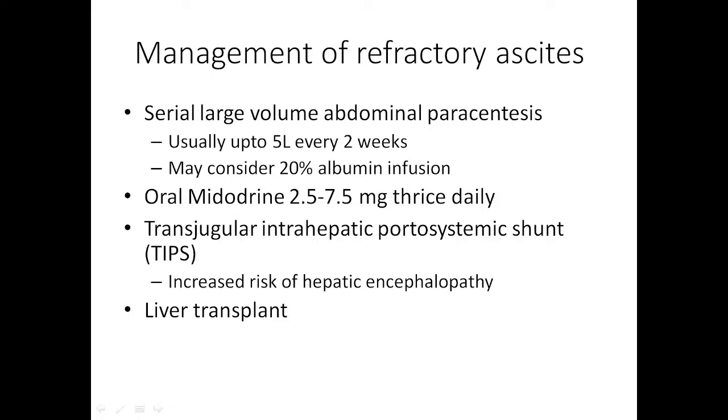Or we can go for oral midodrine. This is an alpha agonist drug. It causes vasoconstriction in the splenic circulation. Or we can advise TIPS, and ultimately liver transplantation is advised in case of refractory ascites.